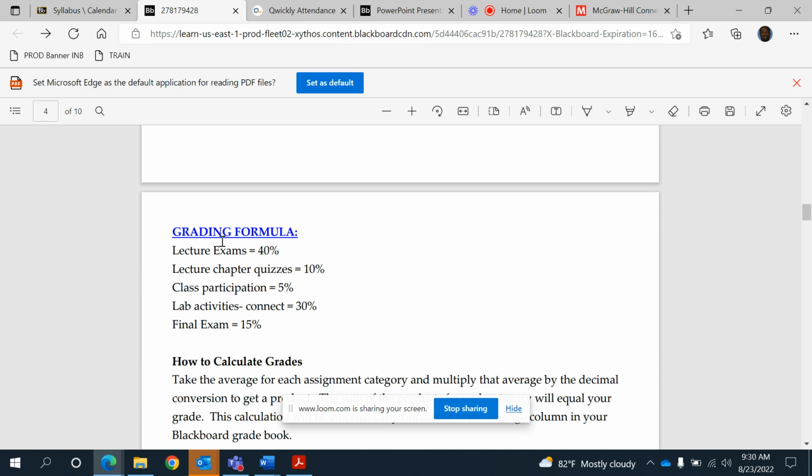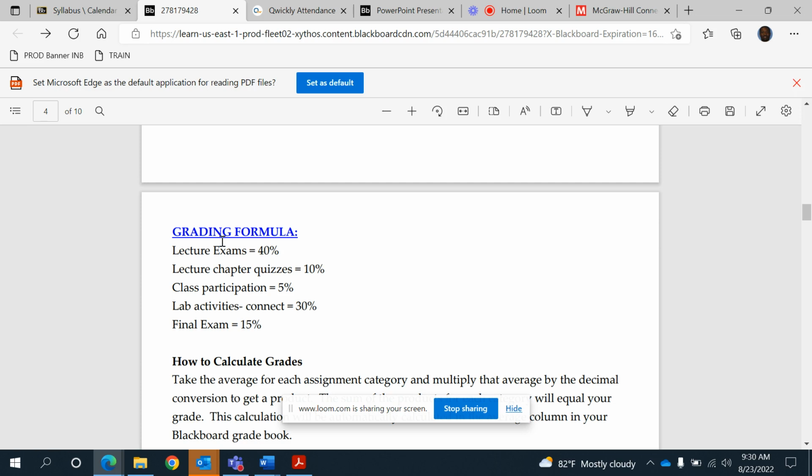All right. So these are the grading scheme for this class, which I've set Blackboard to calculate under the cumulative final grade. Your lecture exam is going to be 40% of your final grade. There'll be quizzes every week, which will add up to 10% of your final grade. Class participation is what I talked about, which will be discussion board.